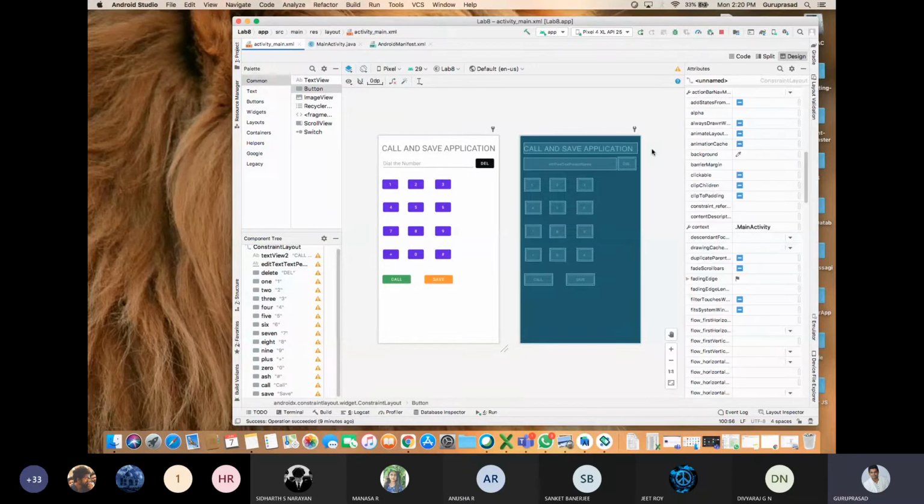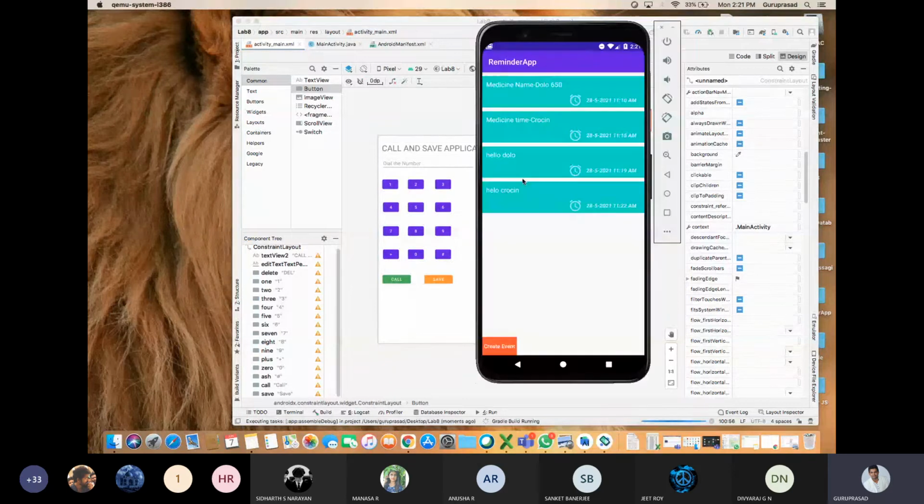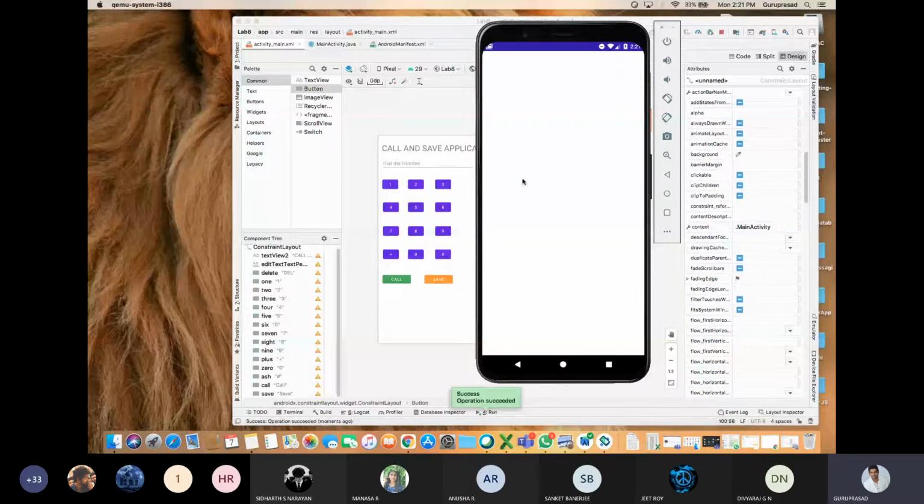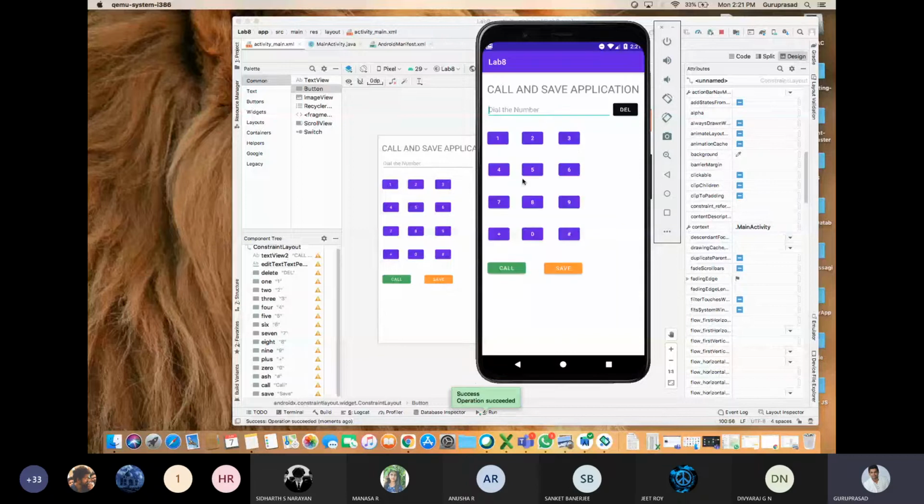I'll stop this and I'll run this in the virtual device. See, it purely depends on your configuration. Okay. See here, no button is clickable. Yes, it is clickable, but no input has been taken.